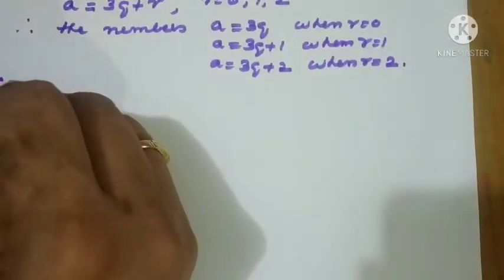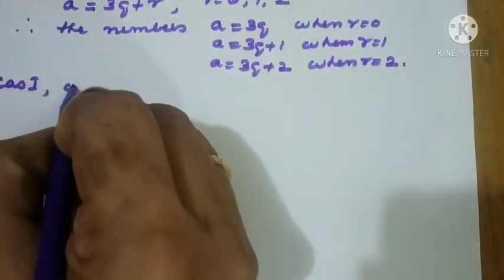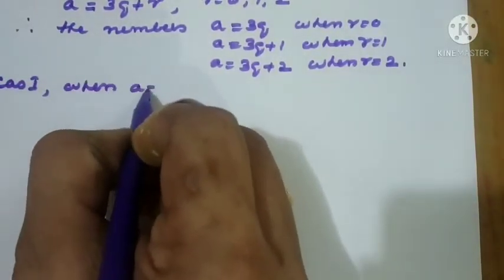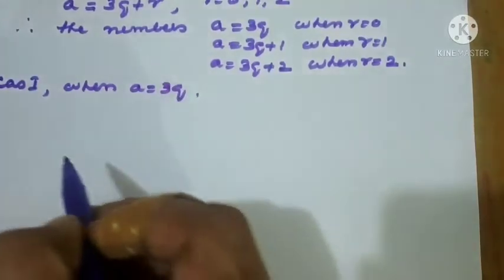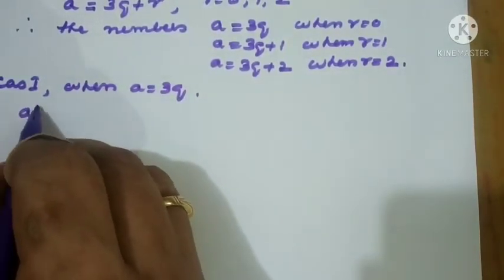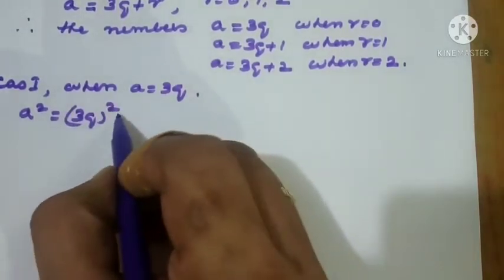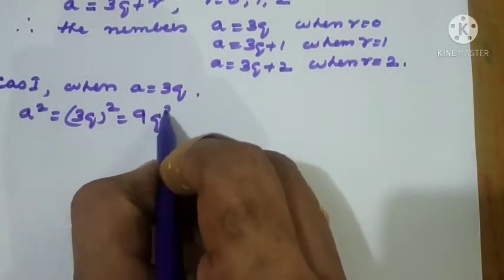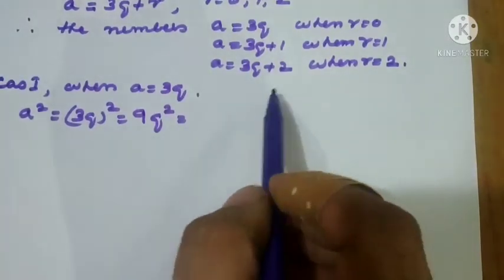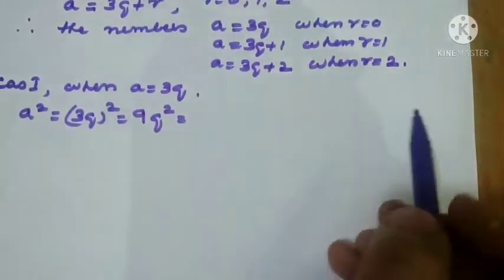So case 1, when a equal to 3q. Right? What is a square now? A square means 3q whole square, that is 9q square only, right? So for 9q square, we need 3m or 3m plus 1.